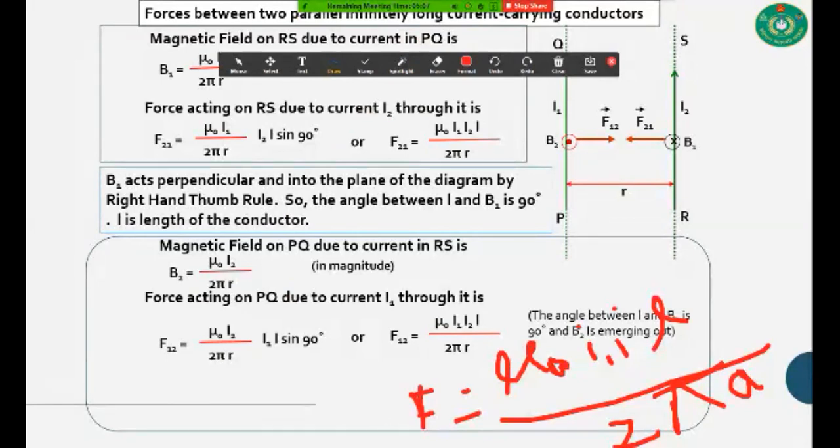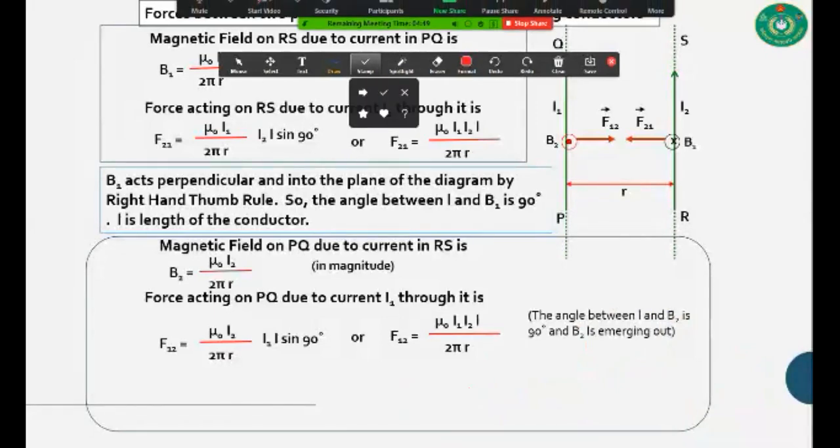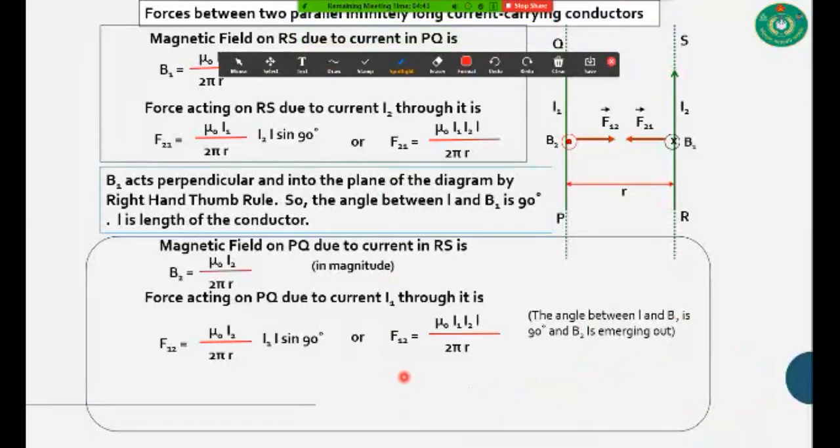Boys, may I start the next topic, or is it sufficient for today? Sir, it's sufficient for today, sir. Okay, now I am going to finish this class. Next day, please remember, I will discuss Hall effect, a very important topic for us. So today I will not discuss Hall effect.